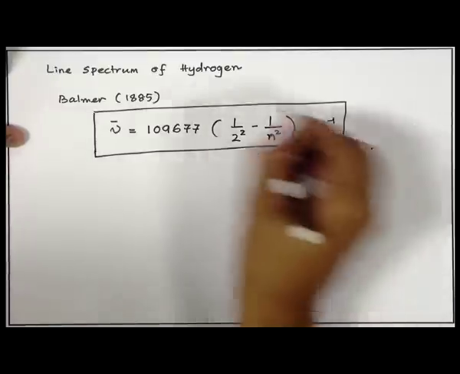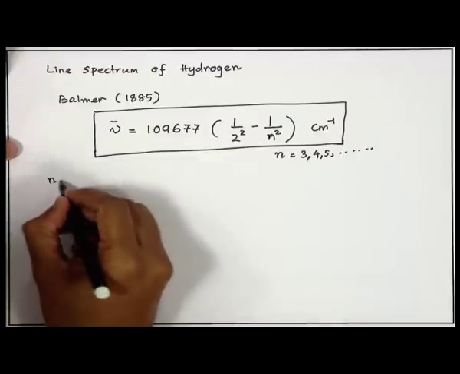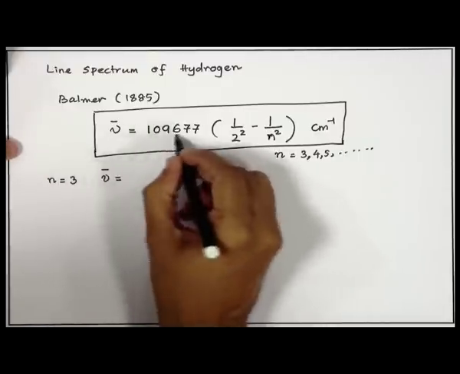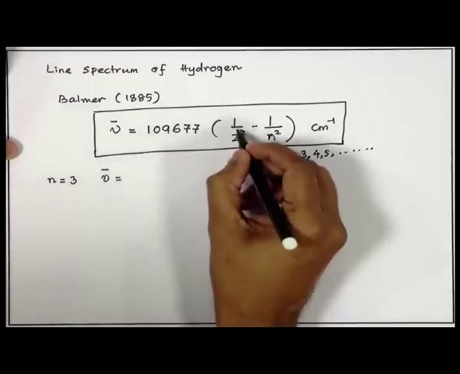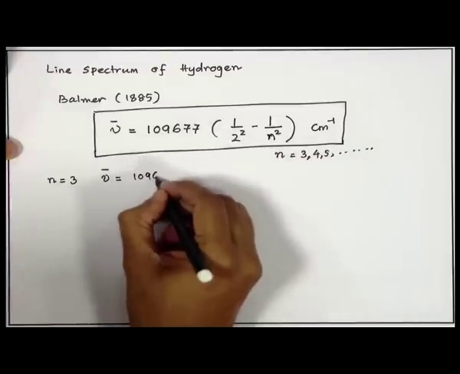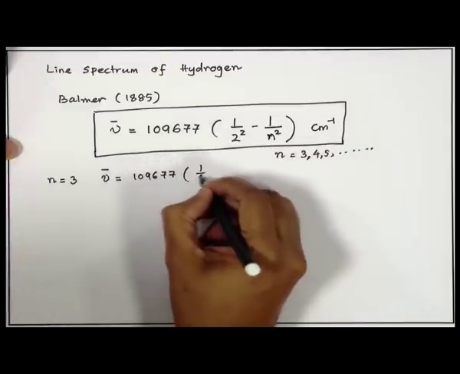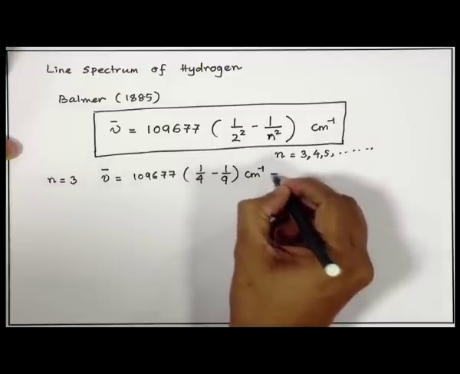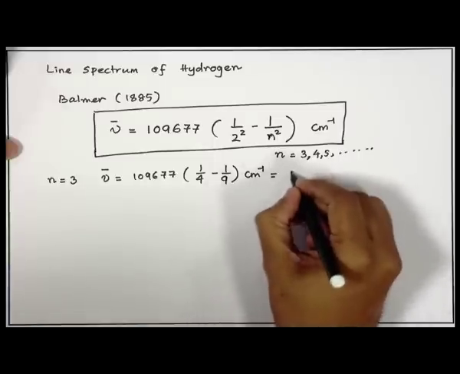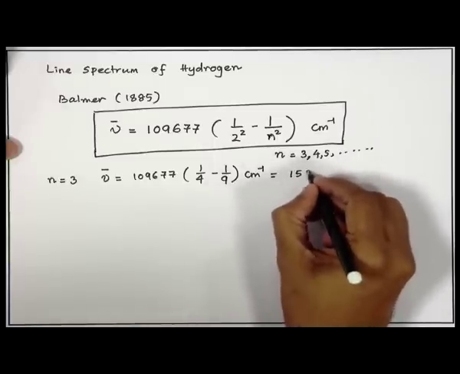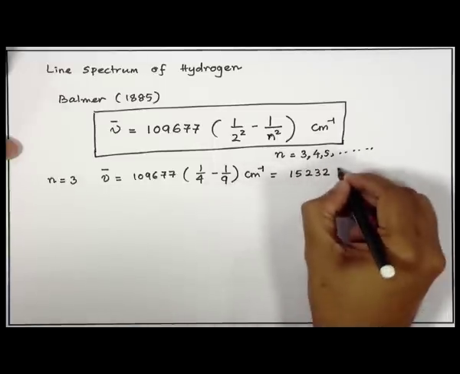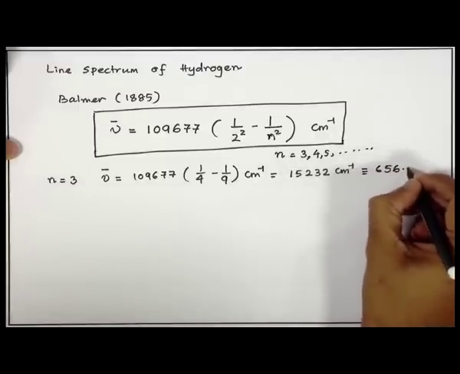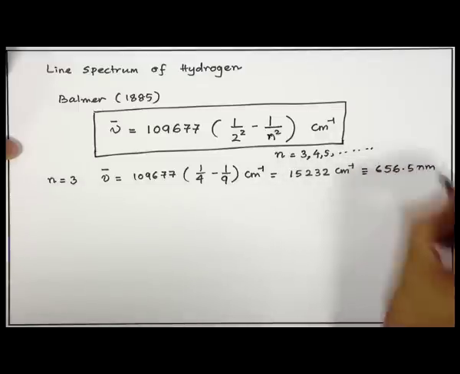Let us see what we have when n is 3. The nu bar will be 109677 times (1/4 - 1/9), in units of centimeter inverse. If you solve it, you get 15,232 centimeter inverse, which is equivalent to 656.5 nanometer.